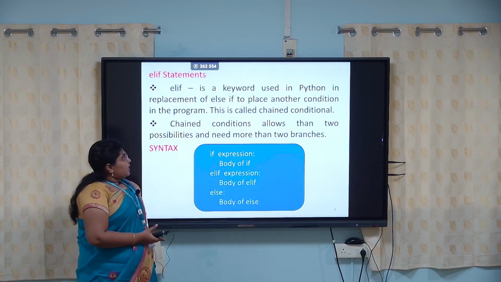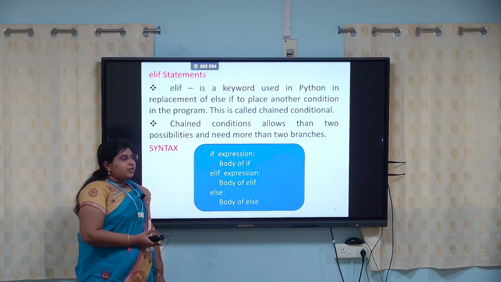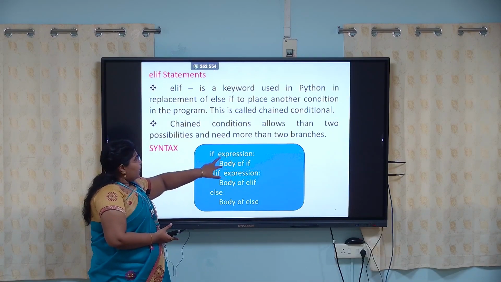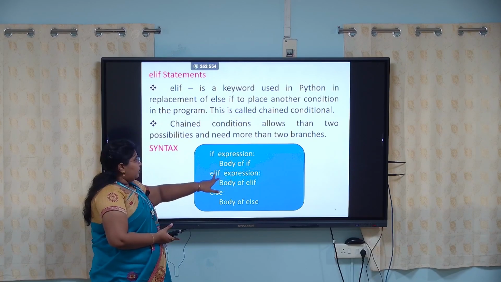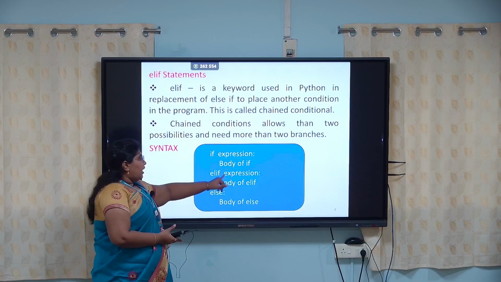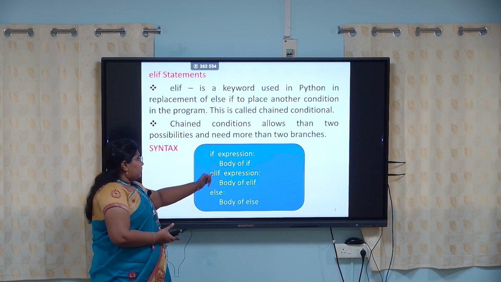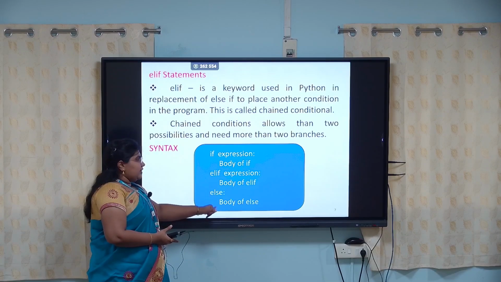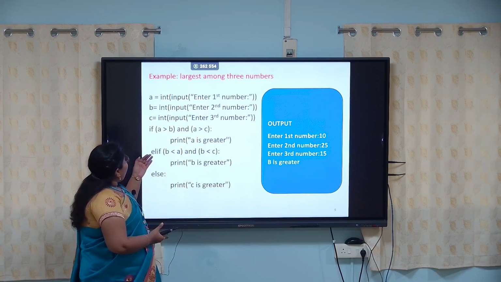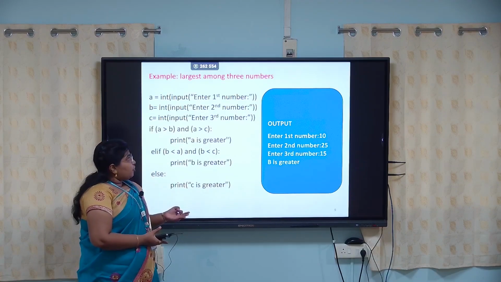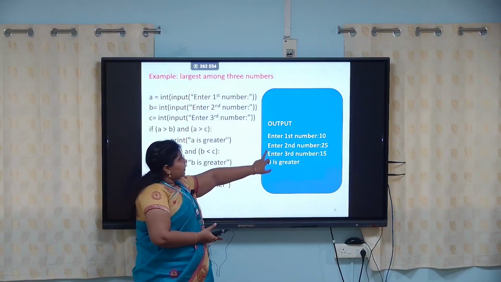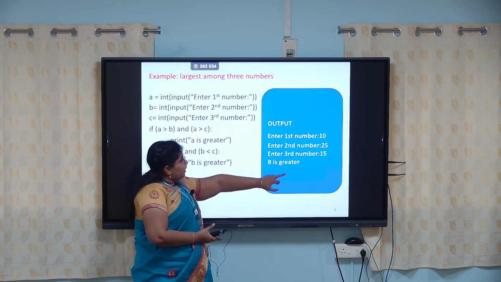Next, the if elif statement is used for multiple or branching statements. Here the syntax is if, then the test expression and the body, and then elif with again a test expression and the body of the content for this elif, followed by the else statement. The example for this elif statement is: here we have three inputs. We are going to get the input from the user for the three variables. The first number is 10, the second number is 25, and the third number is 15.